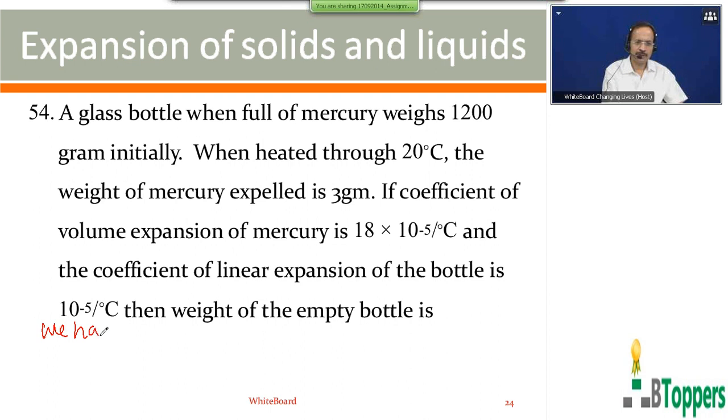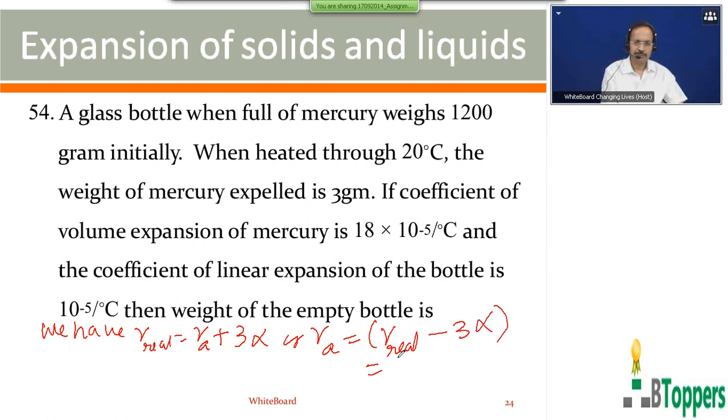We can write the volume coefficient of real expansion of the liquid equal to the volume coefficient of apparent expansion of the liquid plus 3 alpha, or the volume coefficient of apparent expansion of the liquid is the volume coefficient of real expansion minus 3 alpha. The volume coefficient of real expansion of the liquid is 18 into 10 power minus 5 per degree centigrade, and alpha is 10 power minus 5 per degree centigrade. So you can take 10 power minus 5 per degree centigrade common here.